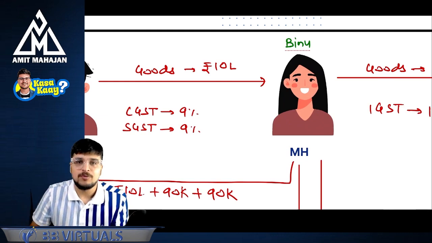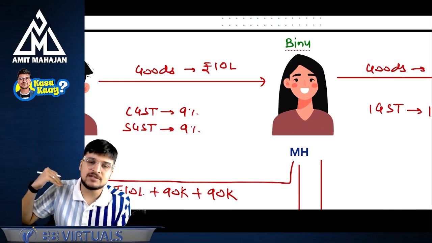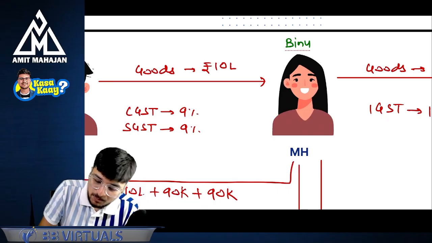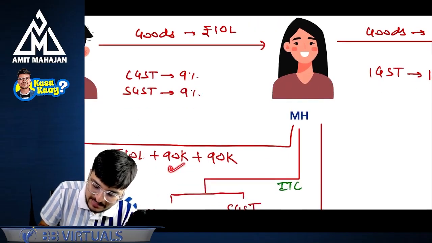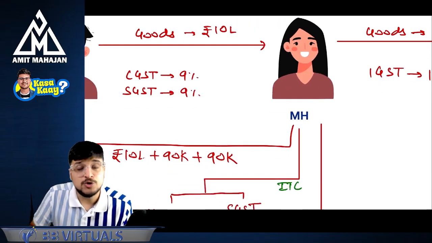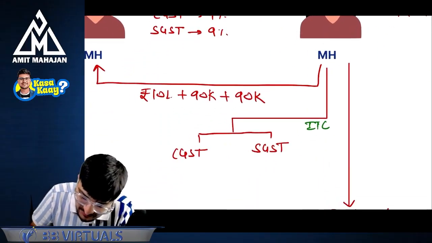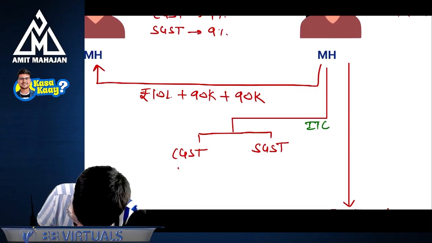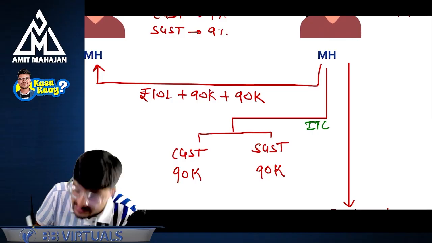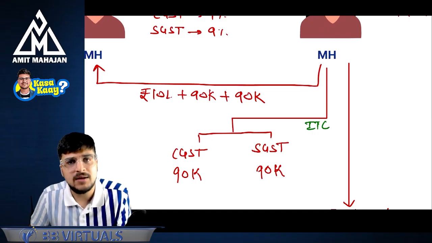Let's talk about Binu now. Can I say it was Binu's inward supply? Yes. So Binu must have paid 9%, 9%, which means 90 and 90 here. Yes. So can I say Binu will get the ITC of this? Yes. So whenever she gets the ITC, can I say she will get 90,000 rupees CGST ITC and 90,000 rupees SGST ITC. Simple, no problem.